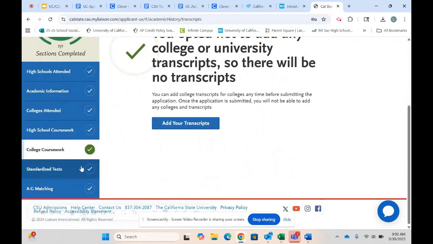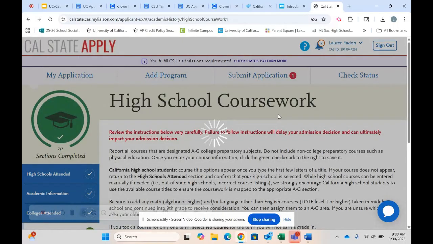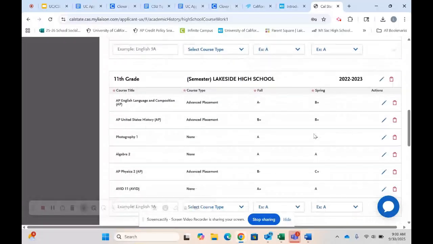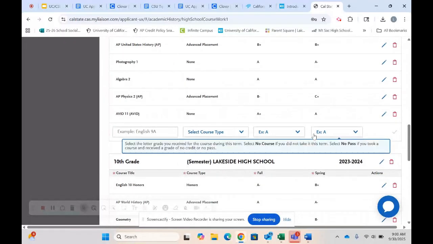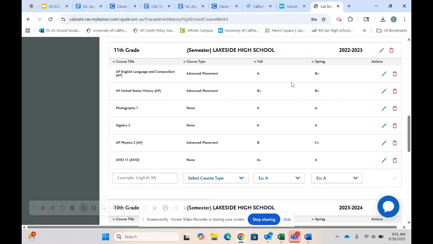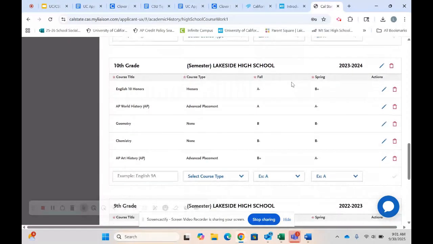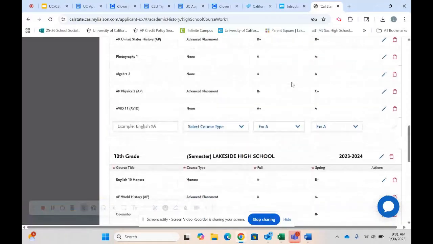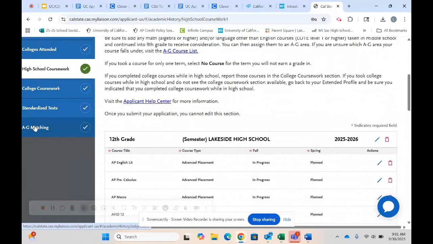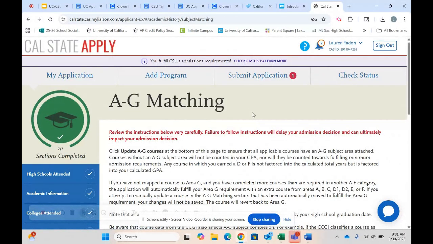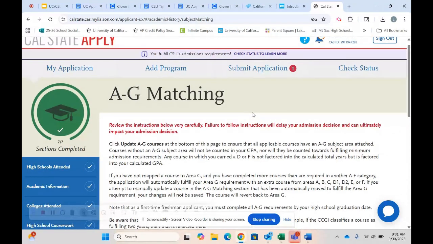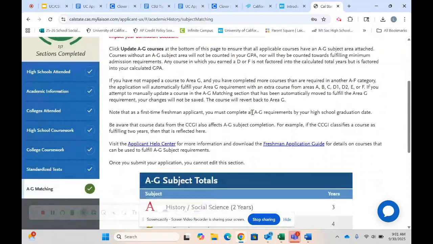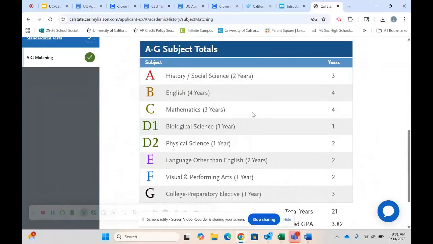Okay. So after California Colleges has inputted all of your information, like you see here, all of the classes you have taken by semester and the grades that you have earned, you are going to want to verify that this information looks correct. If it does, the next step in this process is going to be the A through G matching portion of the Cal State Apply. In Cal State Apply, they are going to make sure that you have met A through G eligibility by looking at this table.